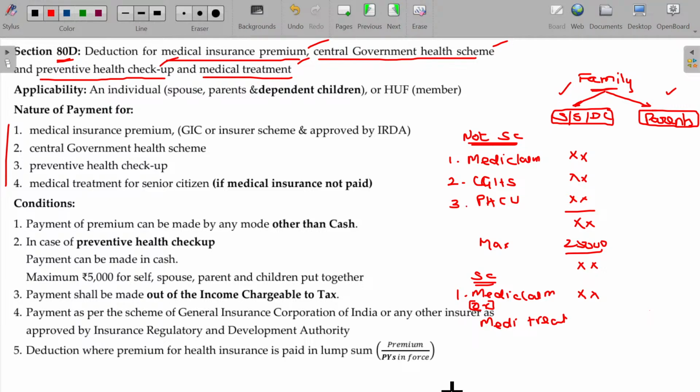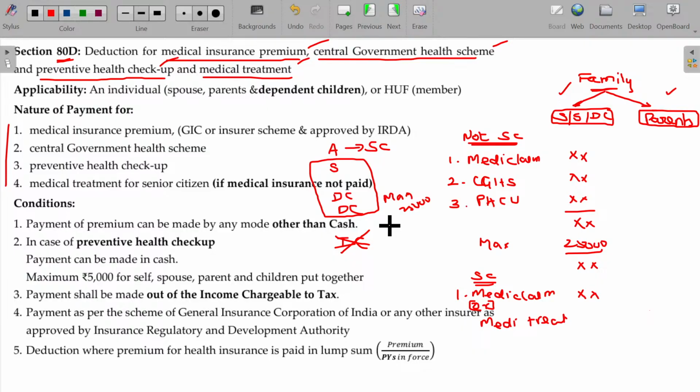In a family, four members are there: assessee and spouse of assessee, then dependent child 1, dependent child 2, independent child 3. Independent child is not eligible. Suppose the assessee is not a senior citizen. Leaving the senior citizen, the mediclaim policy premium paid, Central Government Health Scheme amount spent, preventive health checkup amount spent, all three put together can be deductible to a maximum of 25,000.